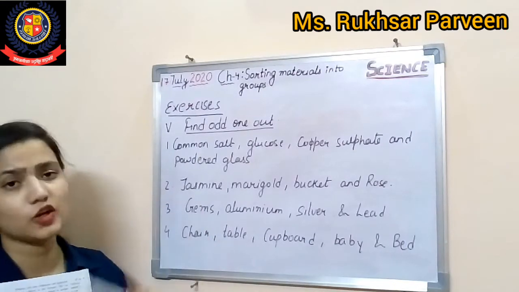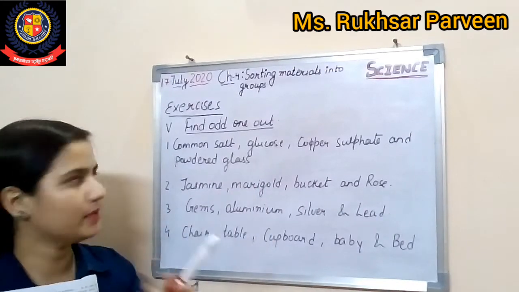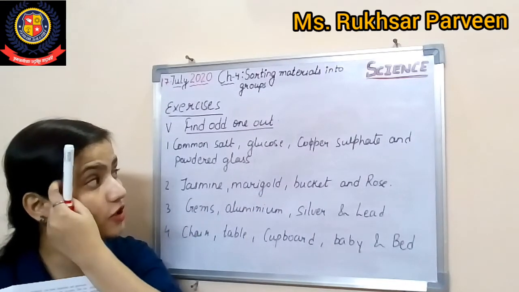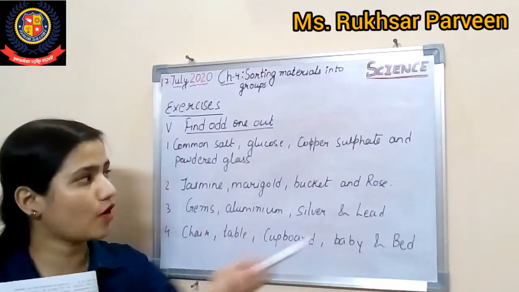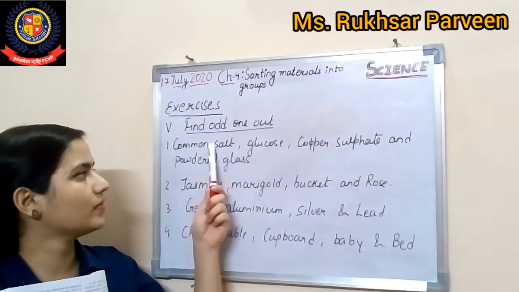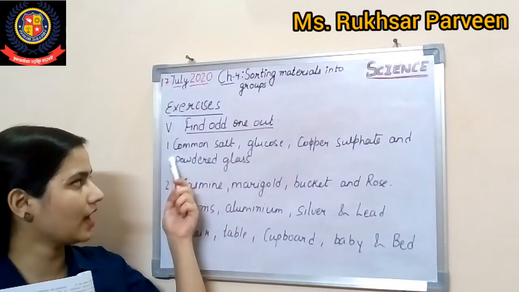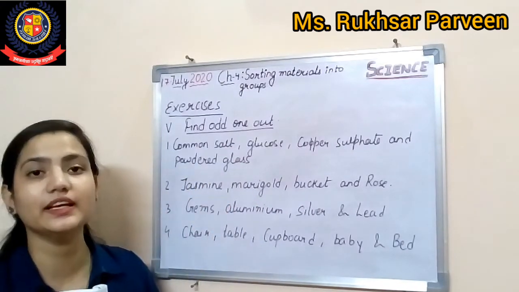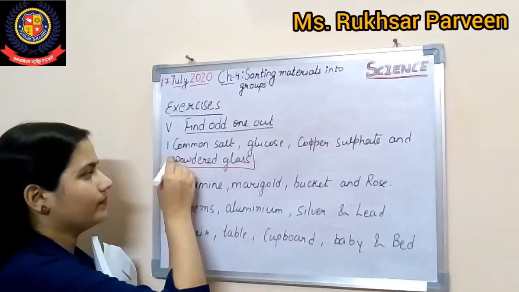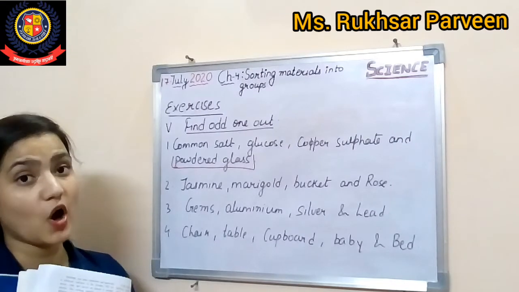Number one is saying common salt. Okay, glucose, it is also edible. Common salt is also an edible thing. Copper sulfate, as we all know, is also in powder form. And powdered glass. Common salt, glucose, copper sulfate are similar, but powdered glass is completely different. So this is basically your odd one. Okay, just underline it. This is how you have to find out the odd one.